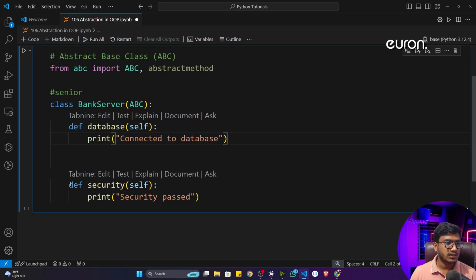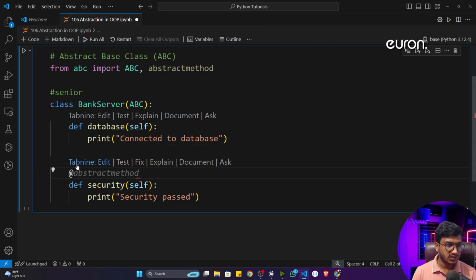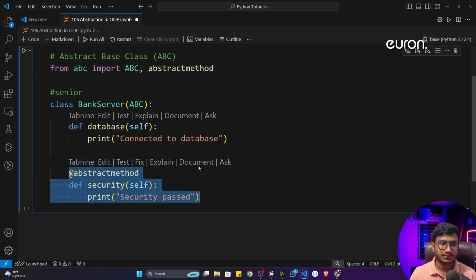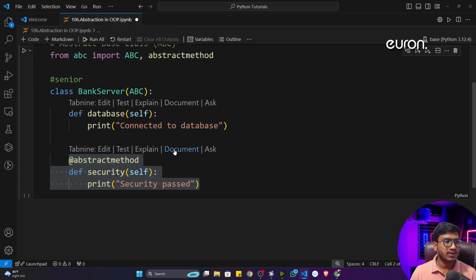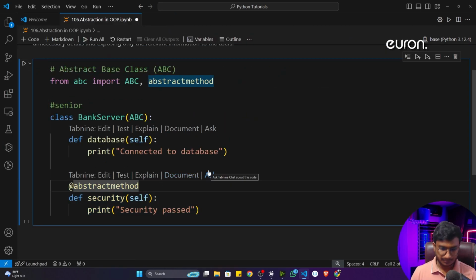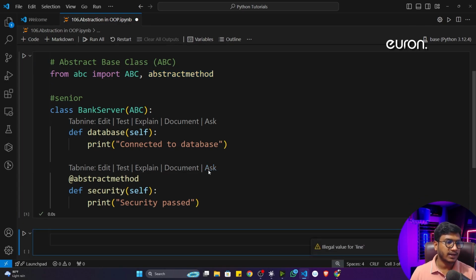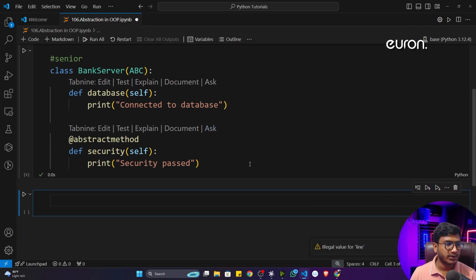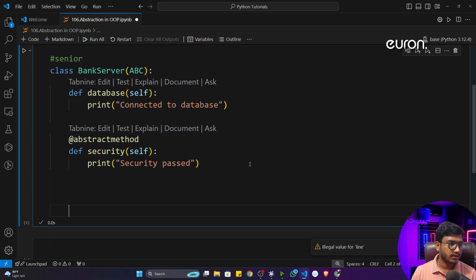Now see, this is not a simple method right now. This is an abstraction method, an abstract method. Now see what will happen. If I execute the program, it will work fine. But before executing, I'm going to create another class here. Let's say this class is implemented by the junior programmer.